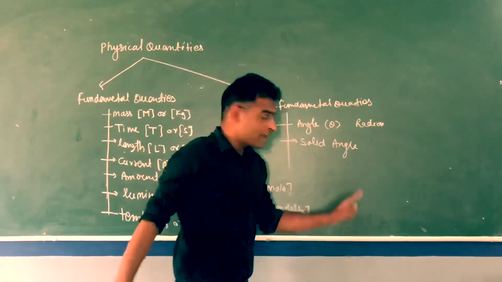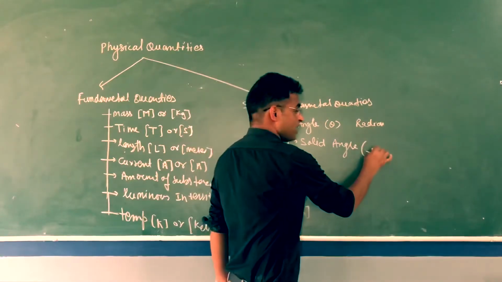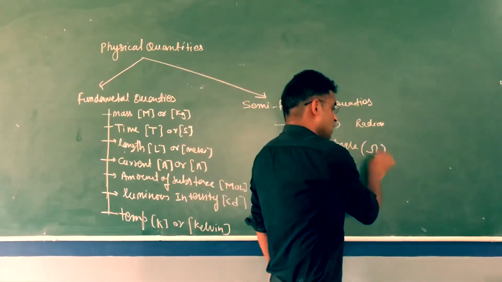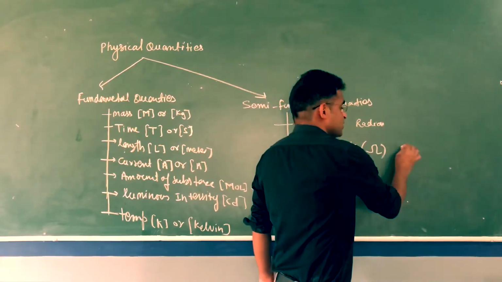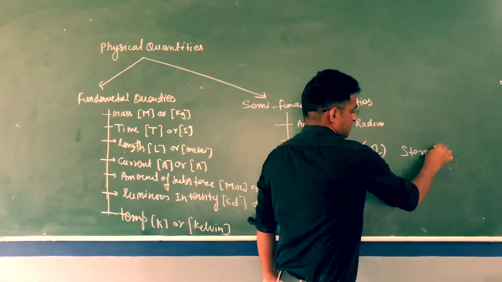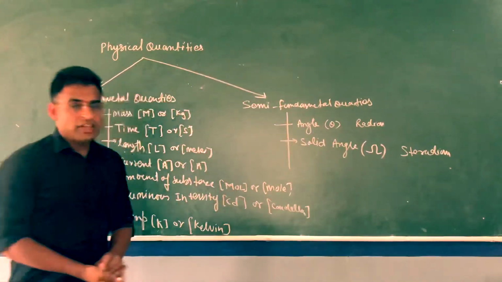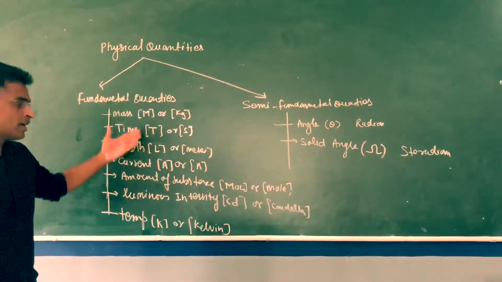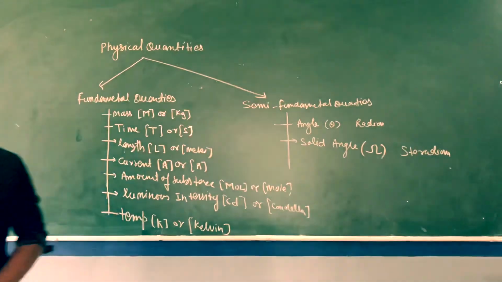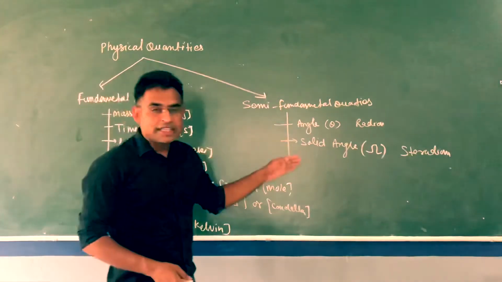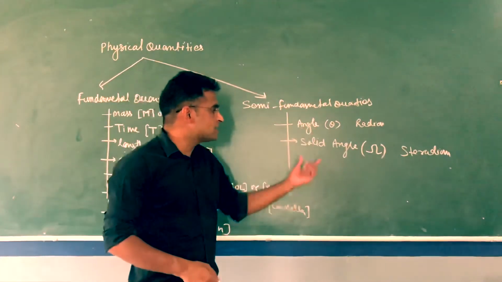And solid angle we represent by omega, a Greek symbol, and unit of this one is steradian. So basically we know 9 quantities: 7 are fundamental, they do not depend on any other quantity, and these 2 are semi-fundamental, angle and solid angle.